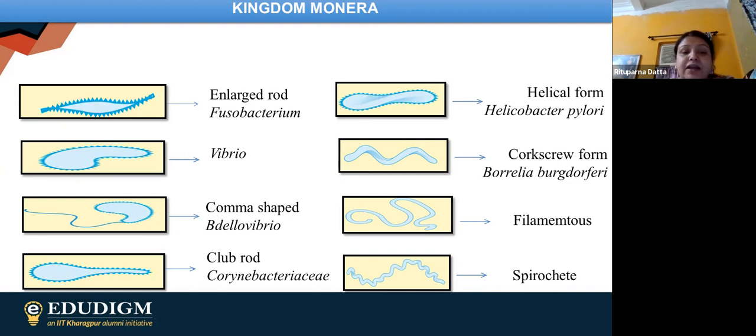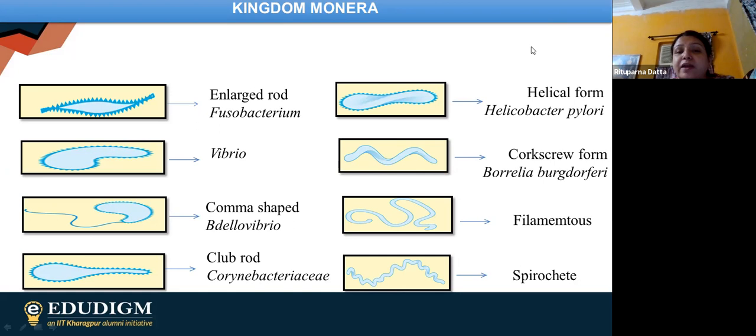Finally, we are having club rod. So it is just looking like a rod itself. The extension is just like the rod, and in the upper portion they are having a round structure, that is known as club rod. And in case of the example, we are having Corynebacterium. Then after this, we are having the next one, that is helical form. So in case of helical form, the example is Helicobacter pylori.